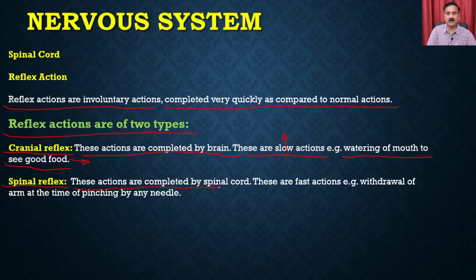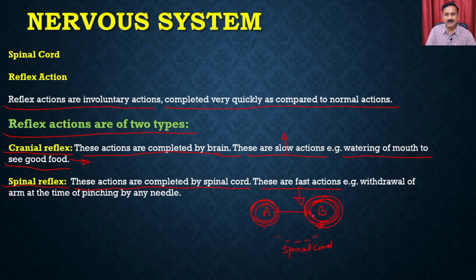These actions are completed by the spinal cord. These are the fast actions. Why are they fast actions? Because there is a set rule that if A happens, you are going to do B, and that A to B has already been processed into the spinal cord. So there will be a complete training through which the brain has trained the spinal cord that if you have situation A, you are going to do action B.